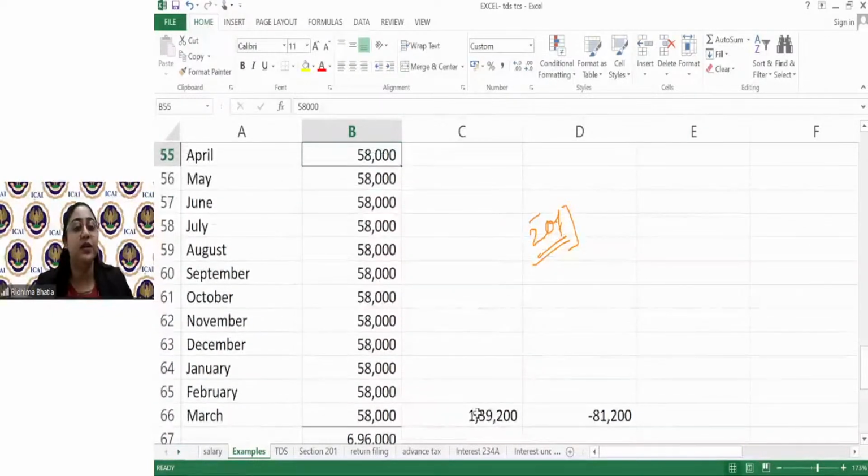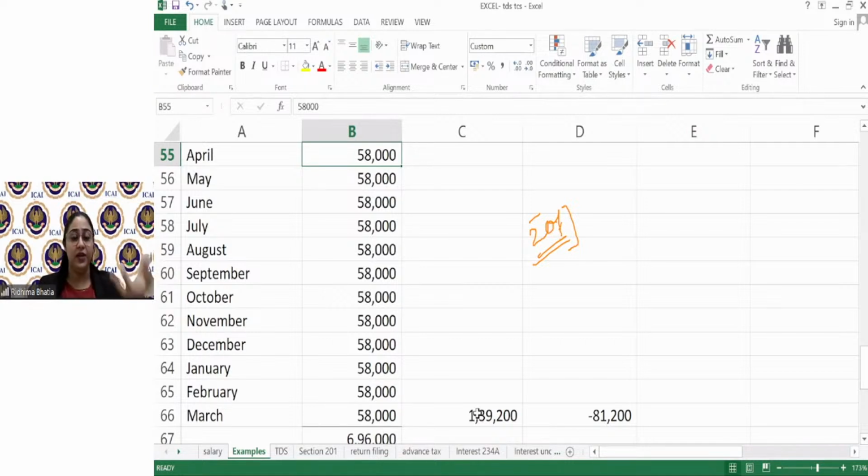मैं कैसे काटूंगी 1,39,200? बिकॉज ऑलरेडी एवरी मंथ आई एम पेइंग रेंट ऑफ 58,000 एंड आई पेड इट. ओनली कंडीशन इज कि लास्ट मंथ, मार्च मंथ में आके आई हैव टू डिडक्ट टैक्स फॉर द एंटायर ईयर एट द रेट ऑफ 5%, or for those months where the rent is more than 50,000. Okay, but how will I deduct tax now? Because tax deduction at 20% is coming without PAN, because of not having PAN, is 1,39,200. So government said in cases where the tax has to be deducted at a higher rate because no PAN is given, then obviously it has to be deducted at the rate of 20%.